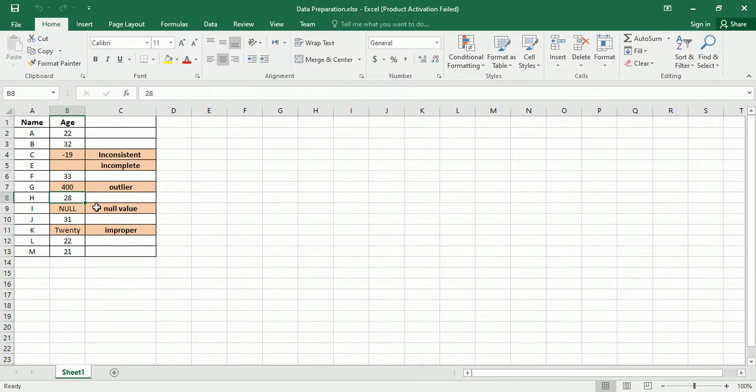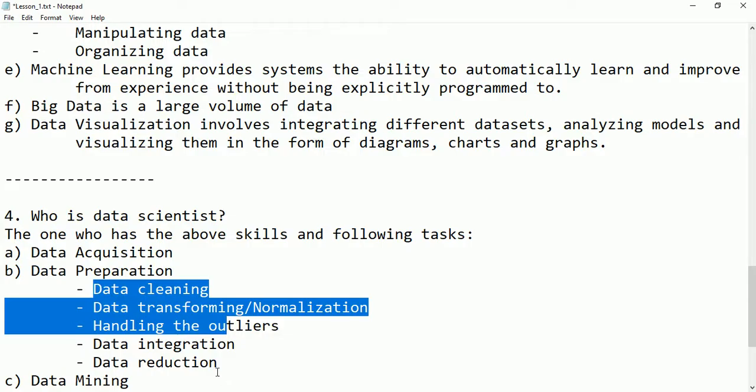Okay, this is not a problem, but here we have a null value. This makes problems for us while we are doing calculations or testing the hypothesis, so it should be cleaned. 30 is no problem, but see another problem here, 20. Okay, 20 is no problem, but if you write 20 in the form of letters, that is a problem. We cannot do calculations on this value. So this is the job of a data scientist, to perform these operations.